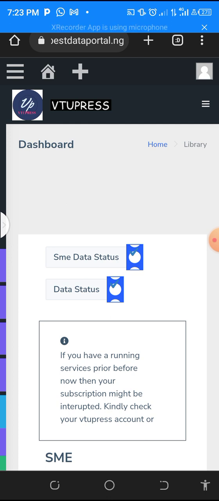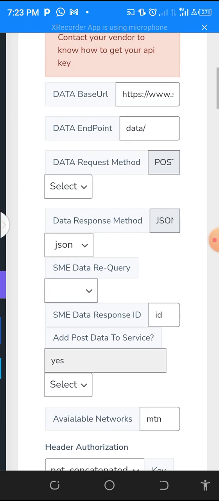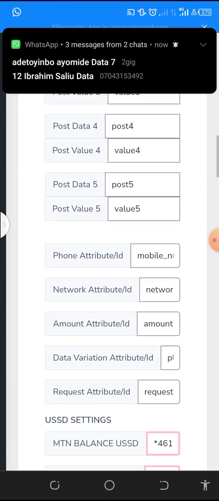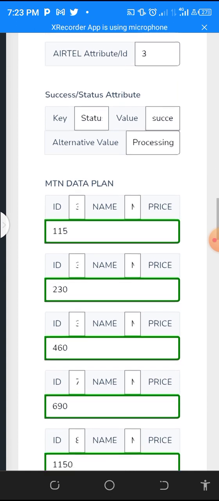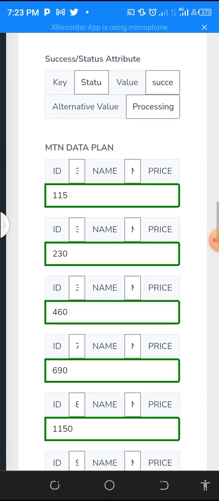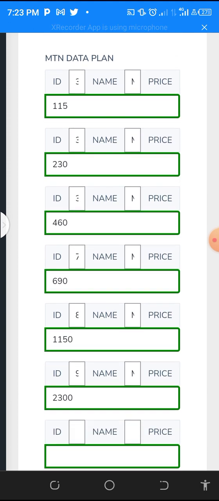Okay, MTN has SME. You might need to have a book or a pen and paper with you so that you'll be able to write the packages available for each of the networks down, so that when you are setting the prices, it will be much easier. Then you scroll down, and this is where we are coming to the plan. So like I said, when it is clustered like this, it's better we set it at desktop mode.